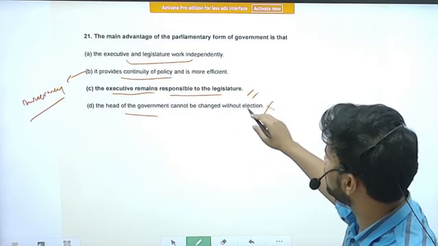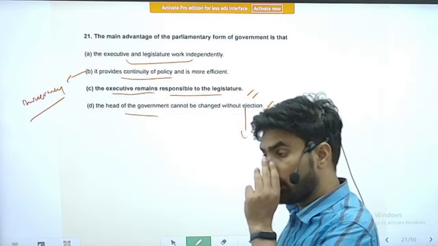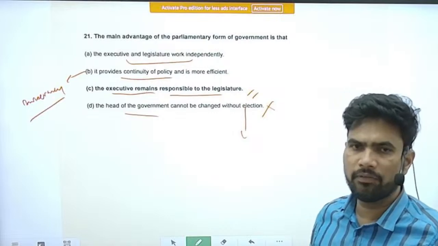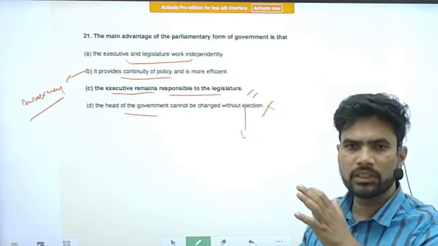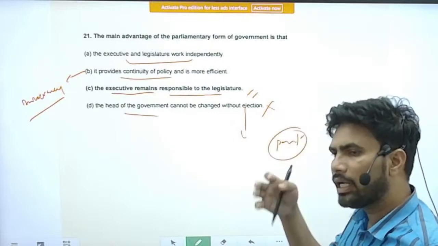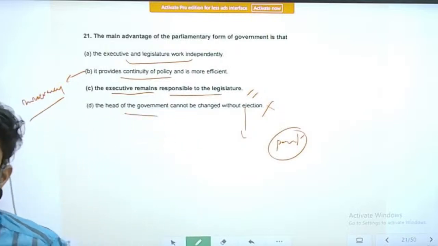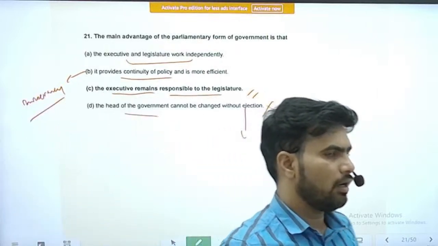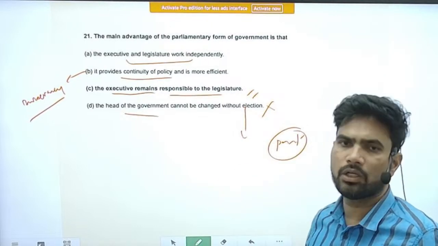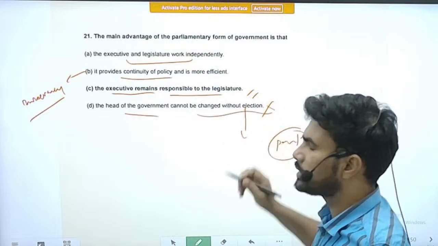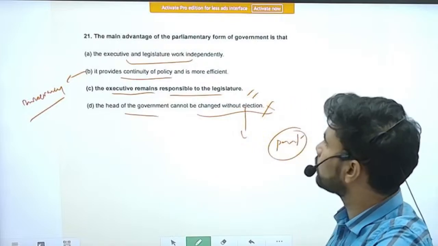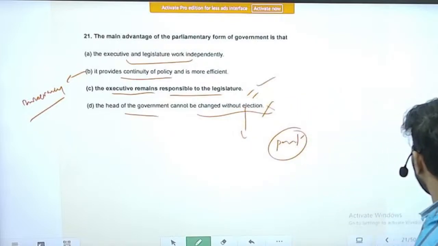This is also an incorrect statement, as I just told. Once a no confidence motion is passed, a different party in the Lok Sabha, or a person, can claim to form the government if he achieves the support of the parliament when a confidence motion is introduced, and then that government can continue. So there can be a change of government without conducting a fresh election also, right? So the correct explanation for this is option C.